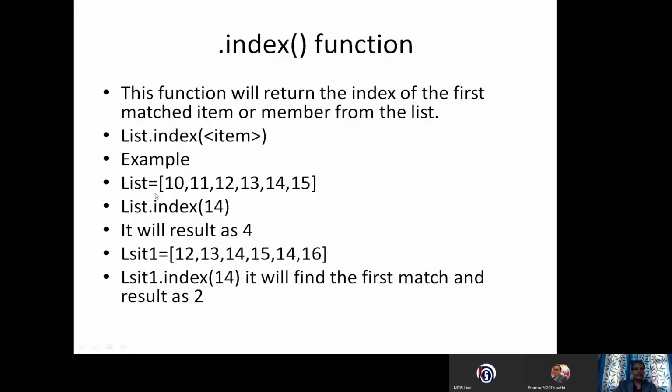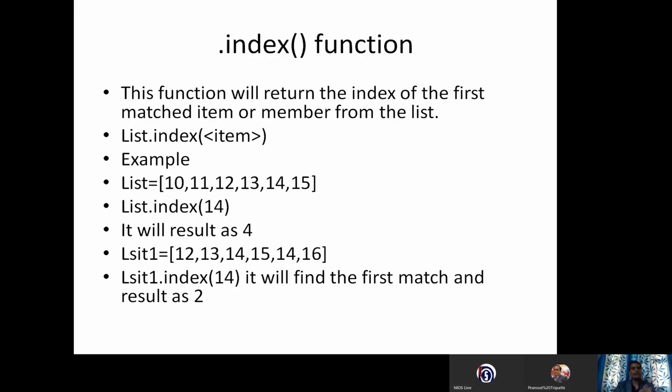So this is the list 10, 11, 12, 13, 14, 15 and list.index 14. 14 is available on index number 0, 1, 2, 3 and 4. What will happen if 14 occurs 2 times? In this second example you can see it will display the first occurrence or first match of the value. This is the index function.